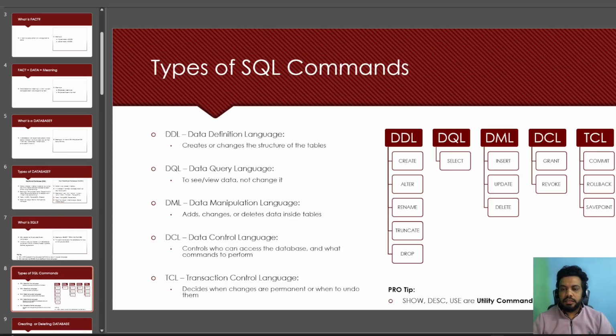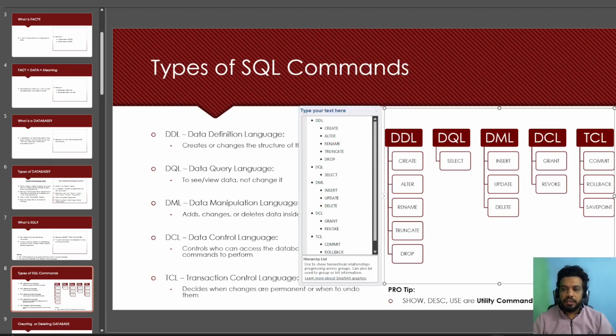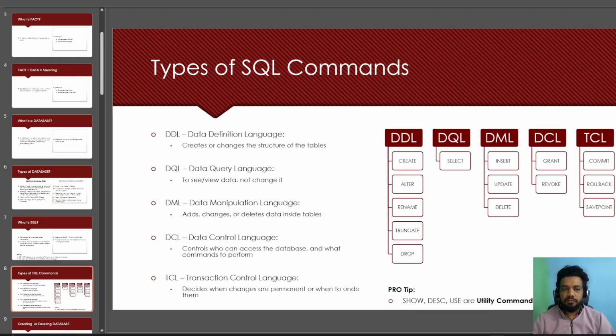One interesting thing: generally people put SHOW, DESCRIBE and USE in either DDL or DQL. These are not DDL or DQL commands. These are utility commands and should be kept separately. Remember this pro tip because it can be asked in the interview and it is very important. Very few people talk about this. So now we understand the different types of commands.